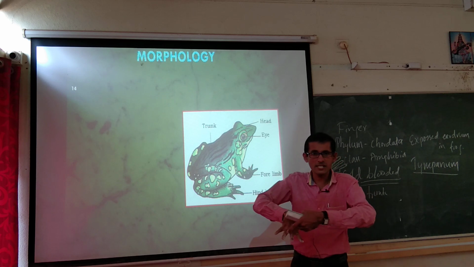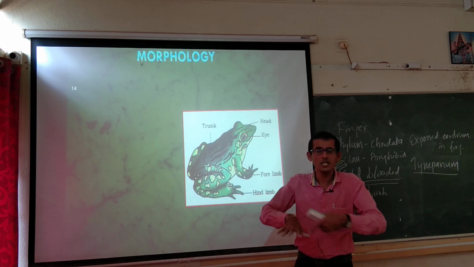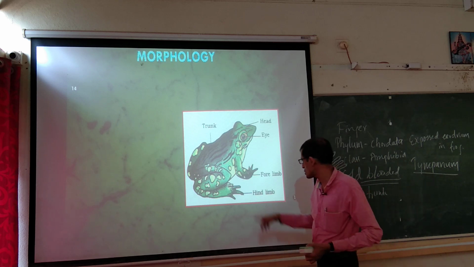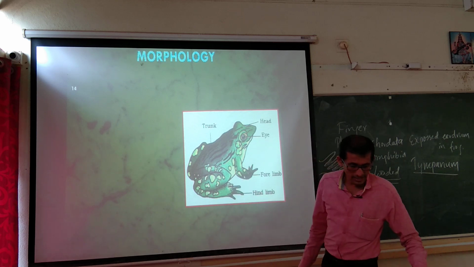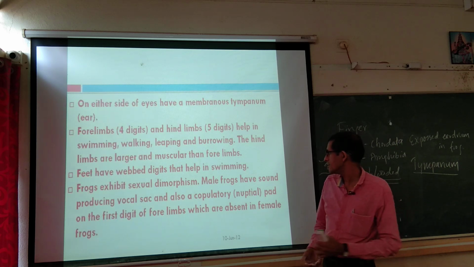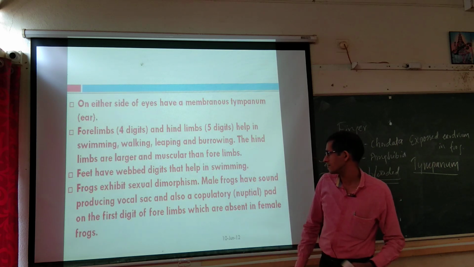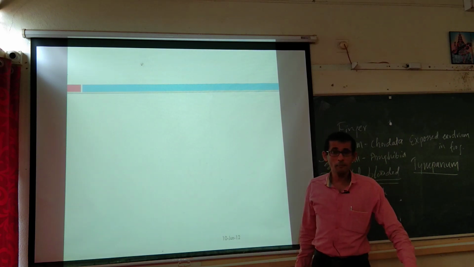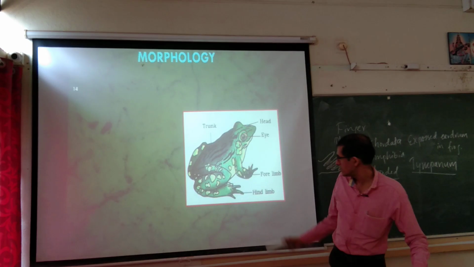So between the fingers the gap is filled with a skinny layer, which is important for swimming. So webbed fingers are there in the case of hind limbs. The digits help in swimming. Well-built musculature is observed.